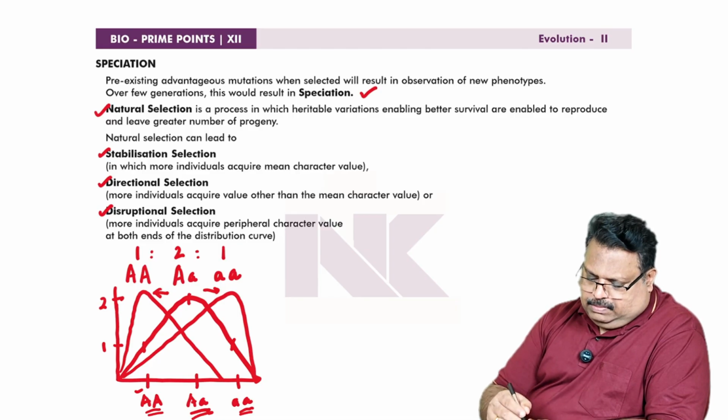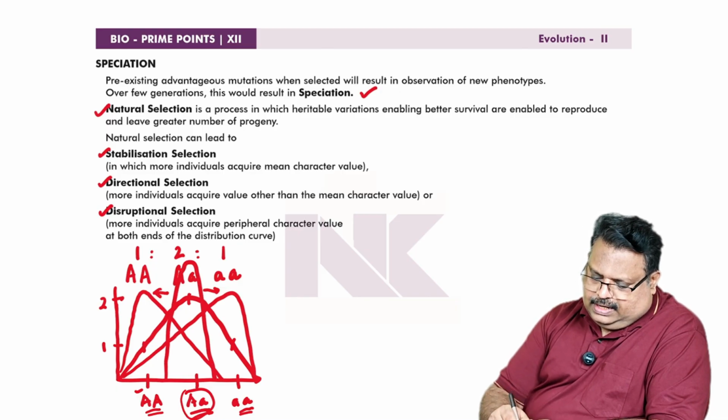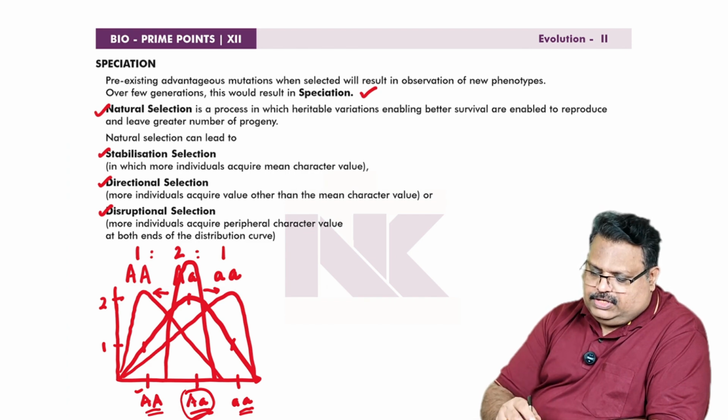Then, if individuals with the mean character value, that means capital A, small a, are selected, the graph will appear like this. Okay, their number increases. And that leads to stabilizing selection, in which more individuals acquire the mean character value.